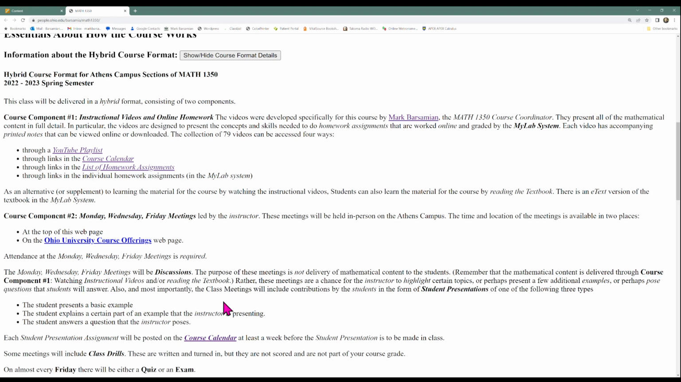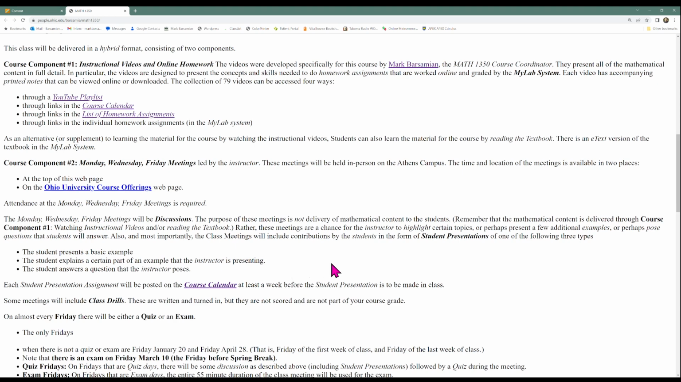And then most importantly, the class meetings will include contributions by the students in the form of student presentations. Now that might sound intimidating, but you'll see very quickly that the student presentations are not a big deal. There are basically 3 types. One is that you present a basic example. Another is that you might present a certain part of an example that the instructor is presenting, or you might just answer a question that the instructor poses.